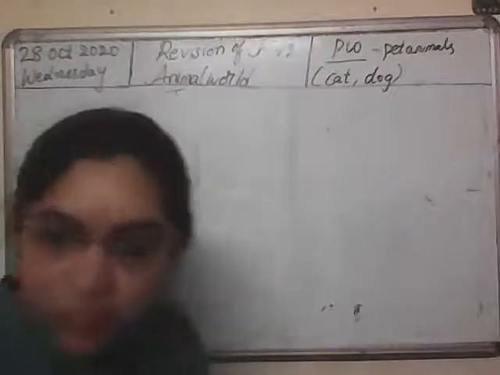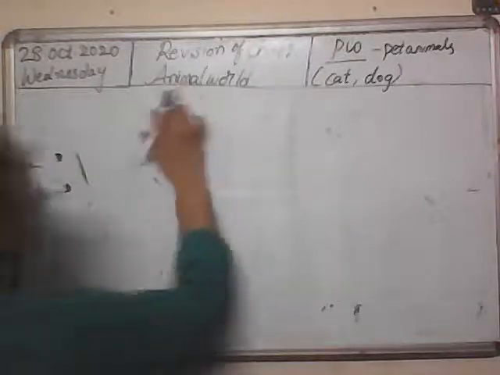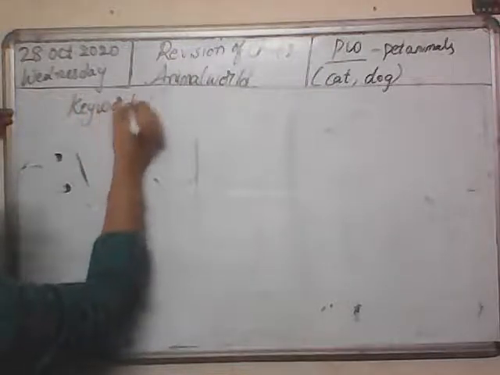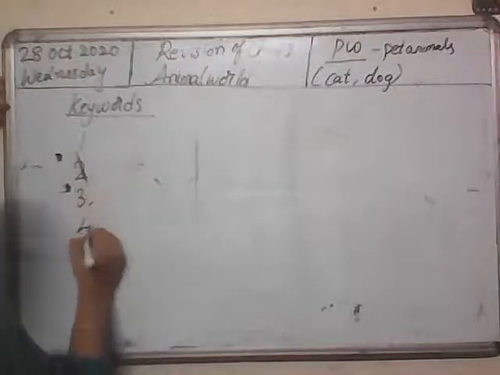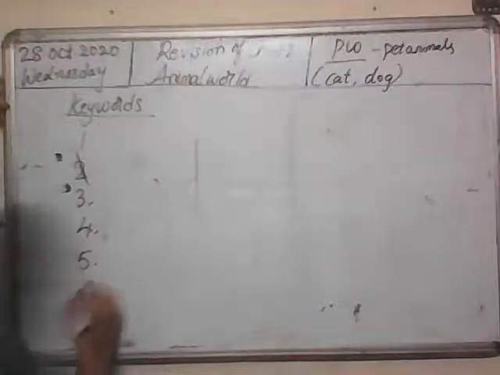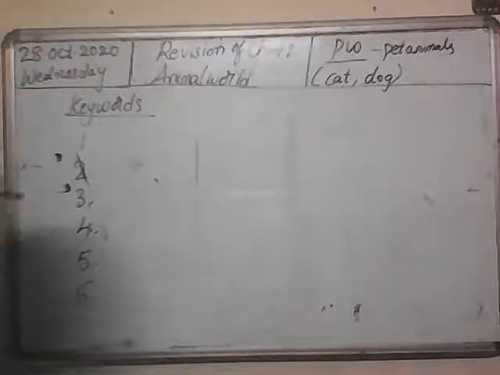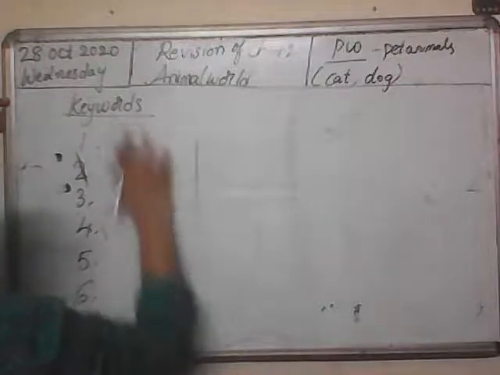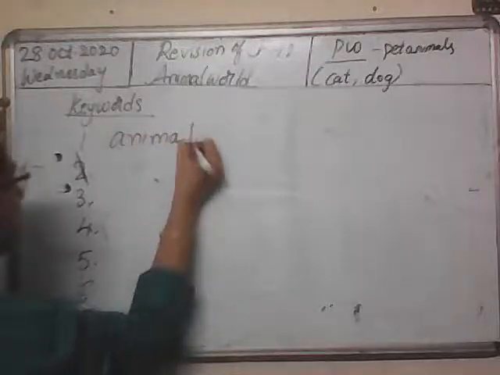Note down your keywords, children. Keywords. Only 6 or 7. That's all. I will not give more. So first is animal. This is Animal World, so let's take this word animal.